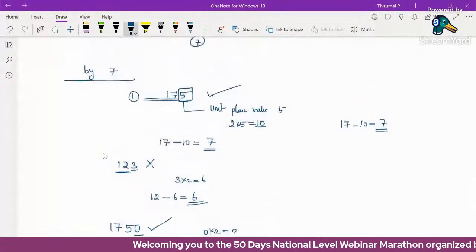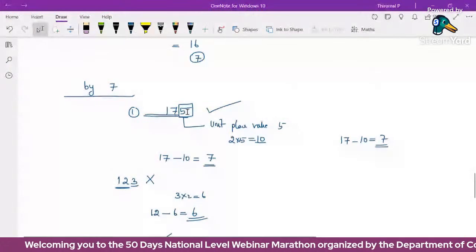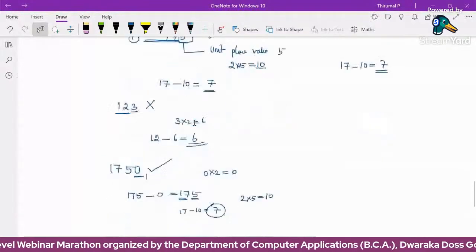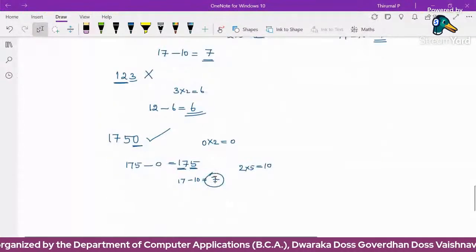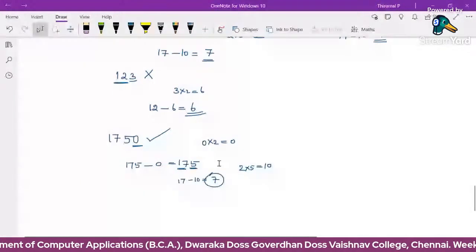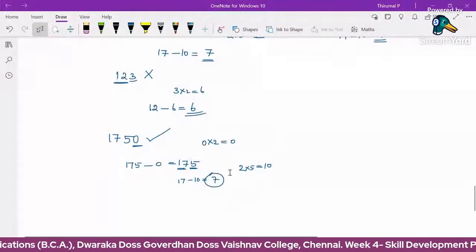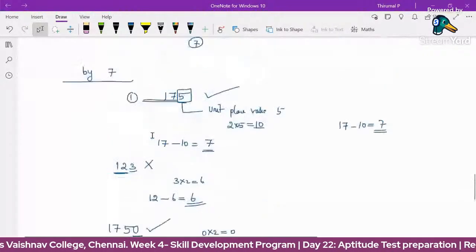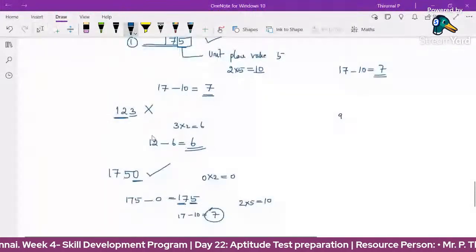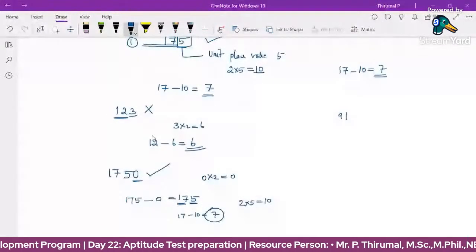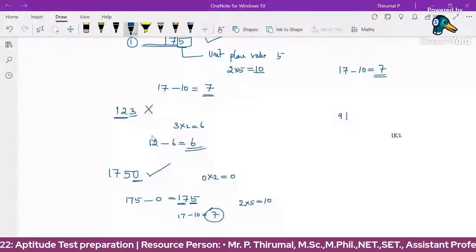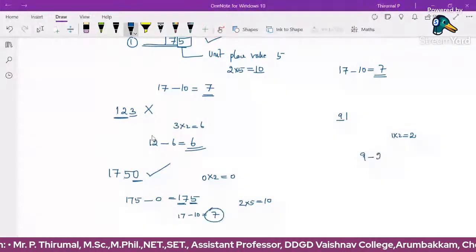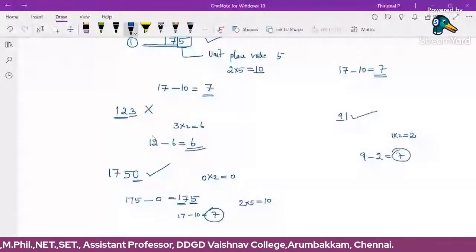So the divisibility condition by 7 is to double the unit digit value and subtract it from the remaining number. Continuing this process, finally it reaches a single digit. If that number is 7, it is divisible. If we get some other number, except 7, the number is not divisible by 7. Simply we can take 91. The unit digit value is 1, and double it is 2. The remaining number is 9. 9 minus 2 is 7. So we are getting 7, which means this is divisible by 7.